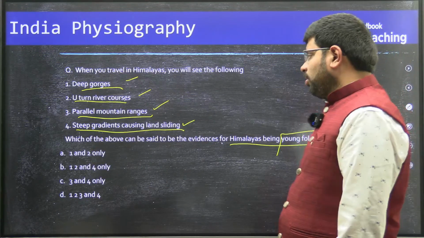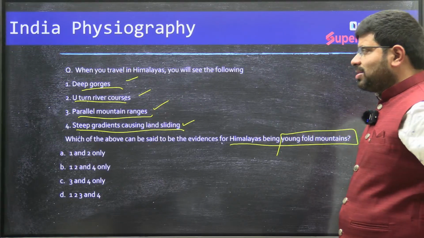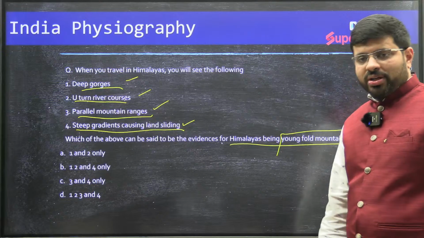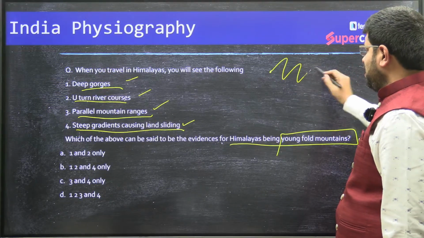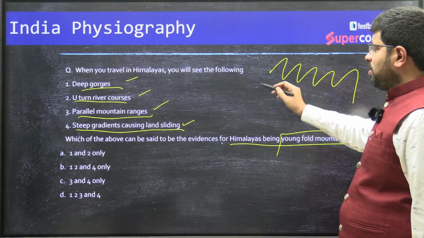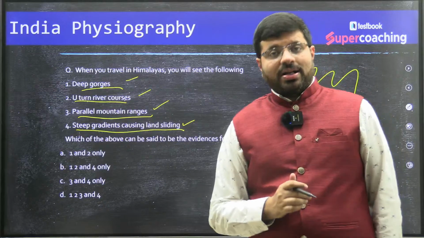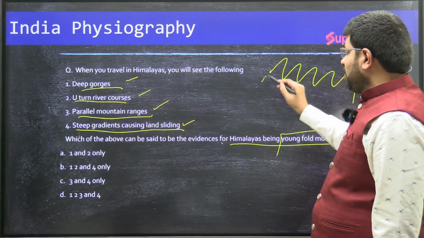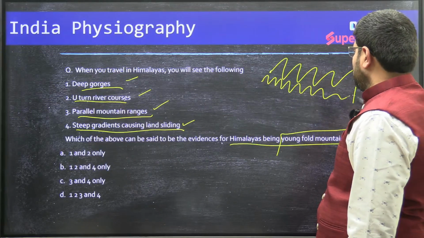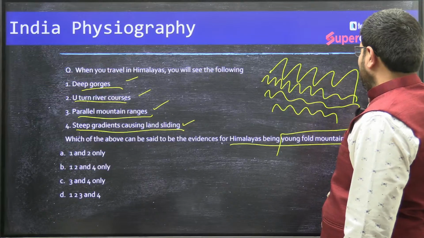Right. Now, if you see it, when you travel in the Himalayas, you will see the following. Deep gorges, definitely yes. U-turn river courses, definitely yes. Parallel mountain ranges, yes. We can see we have the Karakoram range. Then we have the Trans-Himalayas, the Karakoram Ladakh Zanskar range. Then we have the Greater Himalayas, Lesser Himalayas, Shivaliks. So we have four ranges.